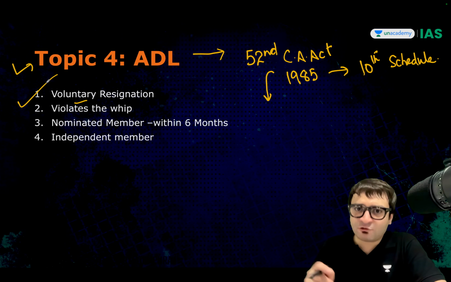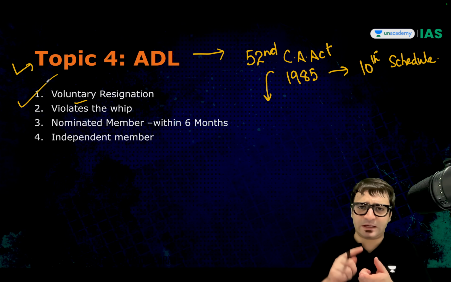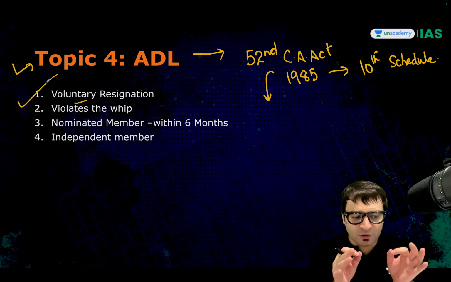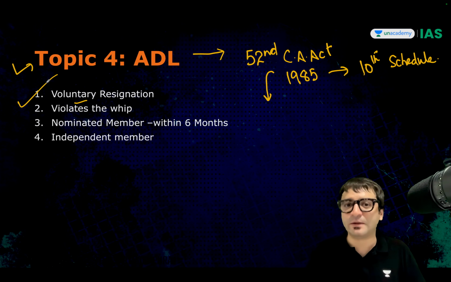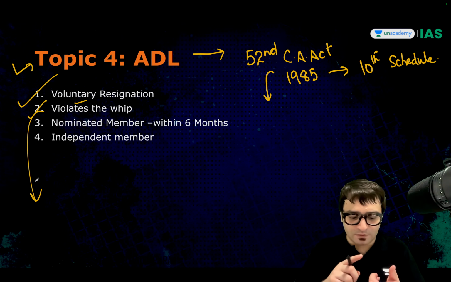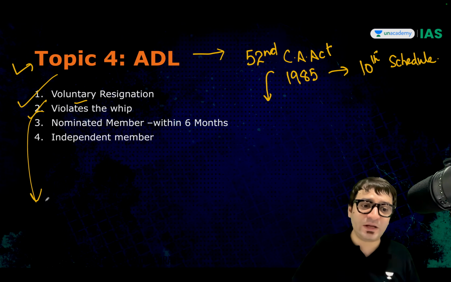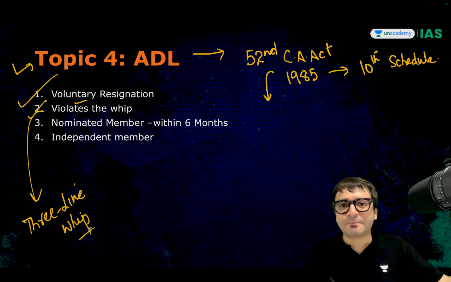Clear? If you are a member of a house, and house can be Lok Sabha, Rajya Sabha, Legislative Assembly, Legislative Council, if you have voluntarily resigned from your political party which gave you the ticket to contest the election, you are disqualified. Or if you violate the whip. But which type of whip? There are 3 types of whip: 1-line whip, 2-line whip, 3-line whip. Only if this 3-line whip is violated, you can be disqualified.